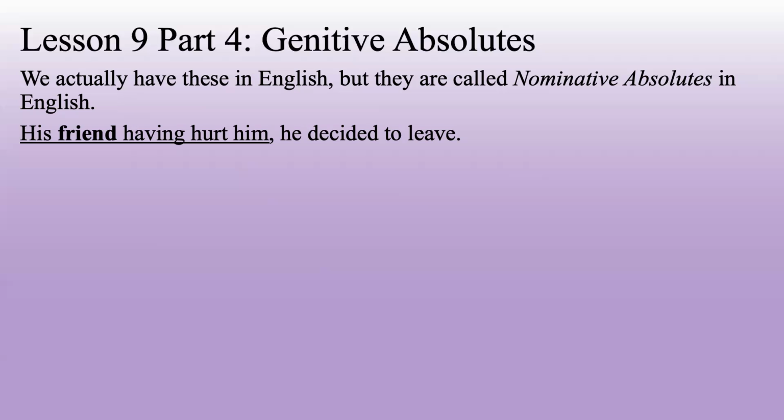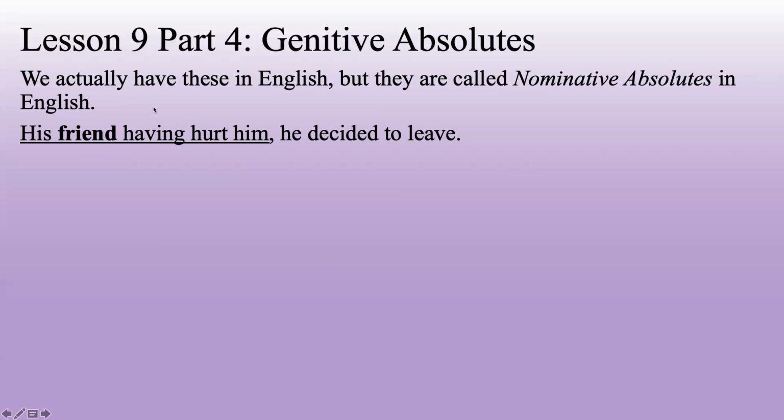This whole thing is sort of functioning as a why, or giving the time when he decided to leave, after his friend hurt him, but it's not grammatically related. The having hurt him is the actual participle phrase, and friend is the absolute that's at the beginning. In Greek, friend would be in genitive.